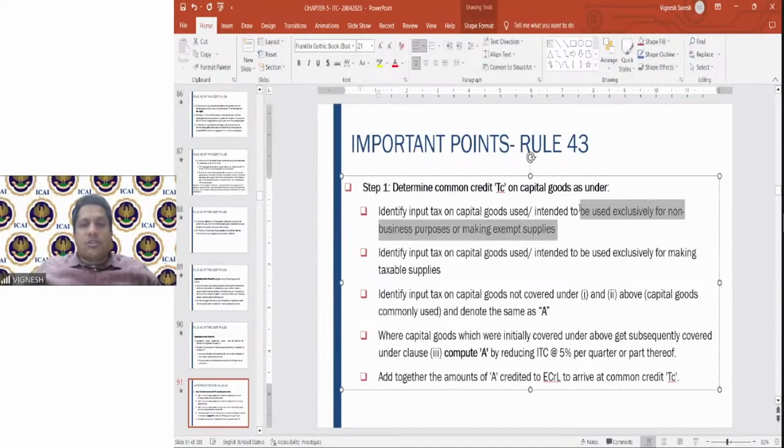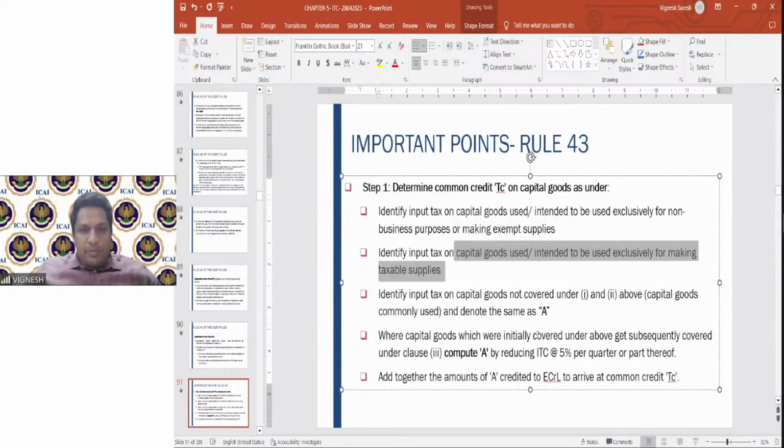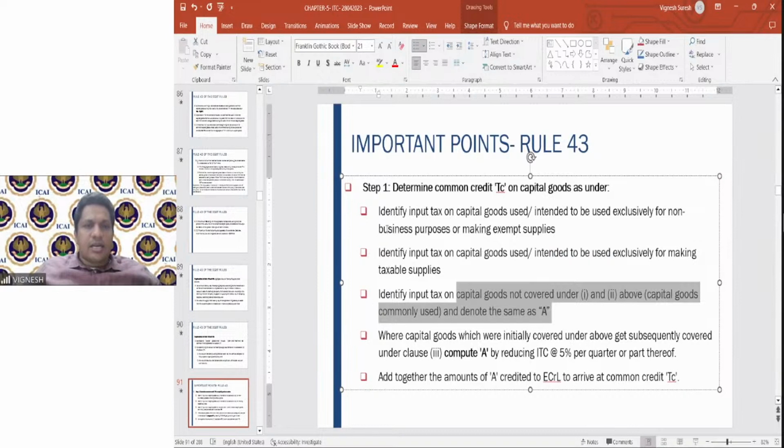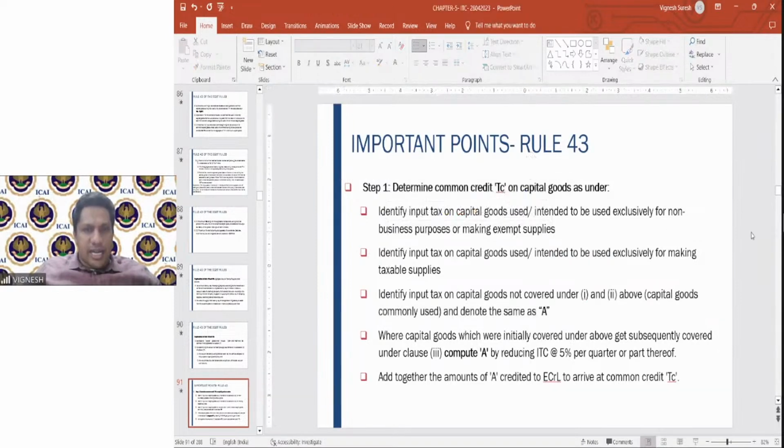First, identify the tax used exclusively for non-business purpose. Then tax on capital goods used exclusively for taxable purpose. Whatever is other than these two is common credit. Now, this is the first one you didn't understand. Initially it was covered as non-business or exempt purpose, and it gets subsequently covered under the third. That is, earlier it used to be a restricted credit totally. Now it became a common credit. Then what you will do? You will calculate that. Let us take an example here.